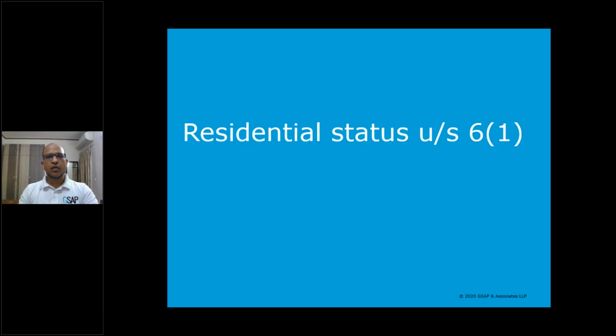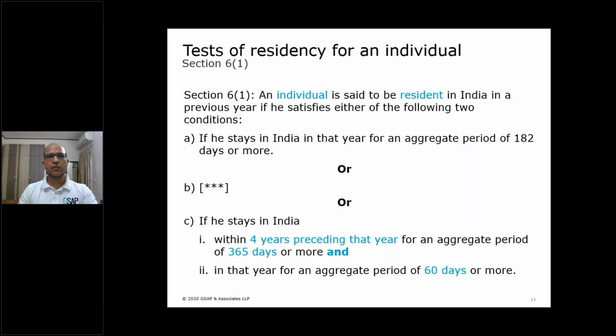Moving on, the residential status under section 6(1). Before we look at the changes brought in by the Finance Act 2020, it is very important to go back to the provisions as prevailing as on date. So this is section 6 subsection 1, which is relevant for an individual, as existing prior to Finance Act 2020. Section 6(1) had 3 clauses, A, B, and C.